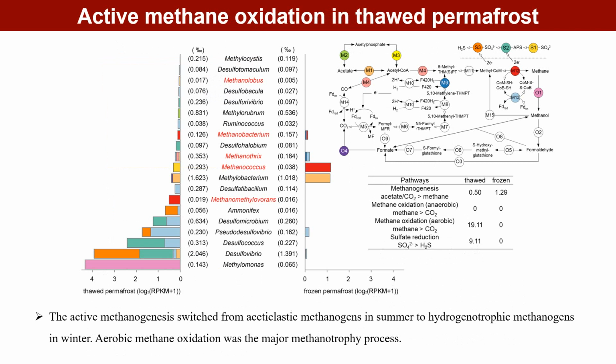For active methane oxidation, the active methanogenesis switched from hydrogenotrophic methanogens in winter to acetoclastic methanogens in summer, because of the active acetogenesis facilitated by polysaccharide degradation in thawed permafrost. Besides, aerobic methane oxidation was the major methanotrophy process and was only detected in thawed permafrost. Based on transcriptional activity of key genes, a low methane production to consumption ratio of 1:38 was observed, suggesting microbial AMO can effectively transform CH4 to CO2.